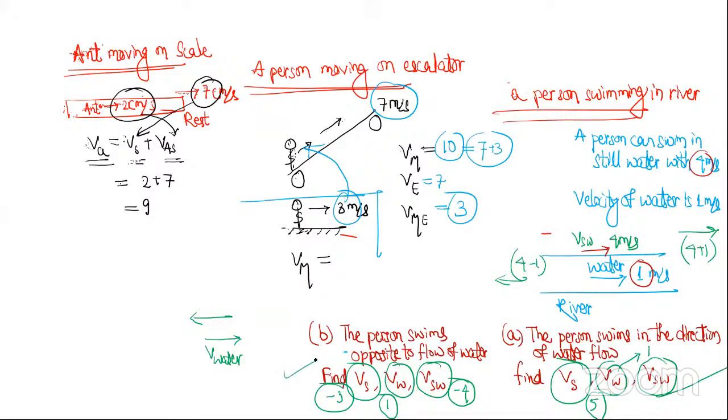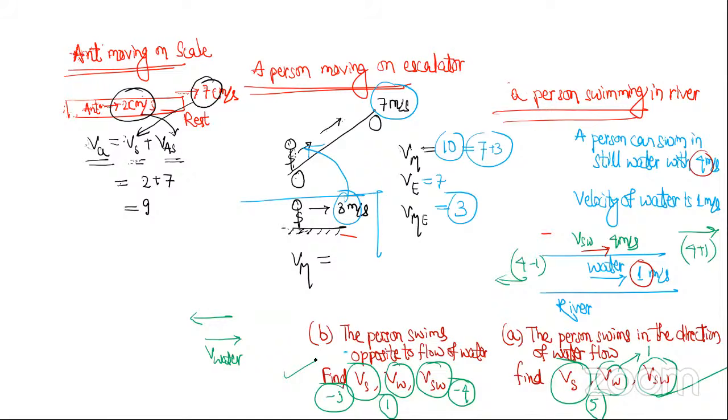Basically, today what I try to explain you is that a person has certain ability to swim in still water. When he comes to river, that ability becomes the relative now, and now actual will be something else. The person has certain ability to walk on land. That is his actual when he is walking on land. But now when he comes to escalator, that ability becomes his relative. Now the actual will be his ability plus how the escalator is moving. Similarly, the ant is walking on a scale at rest. That is the actual, that is the relative. But now when the scale starts moving, that initial ability becomes relative now. Right? This is generally difficult for everyone to understand.